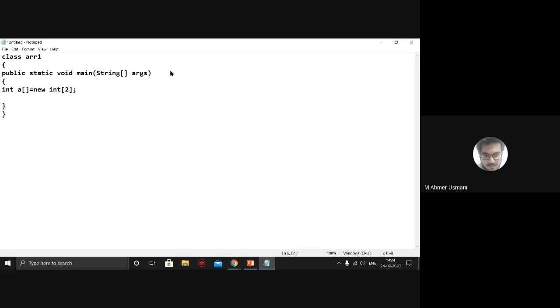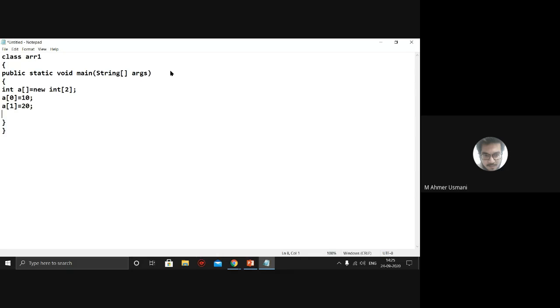Now I want to basically assign the value. Okay, so how to assign the value? How I can do that? A of 0, I can assign the value as 10. I can do that manually. And then A of 1, I assign as 20.